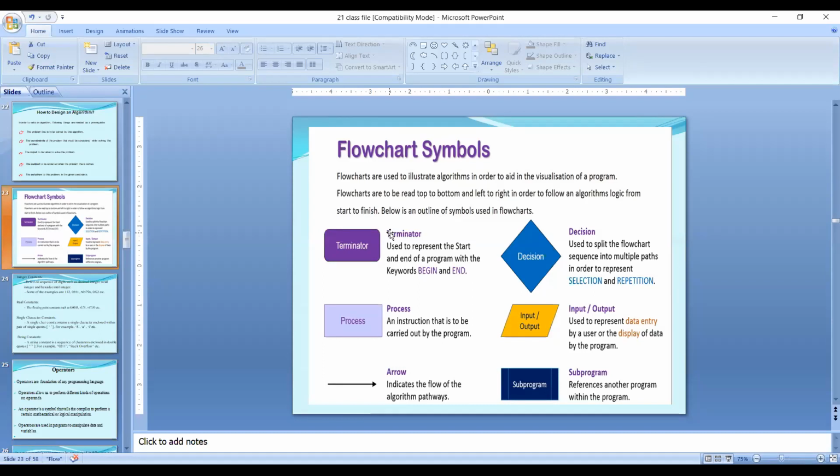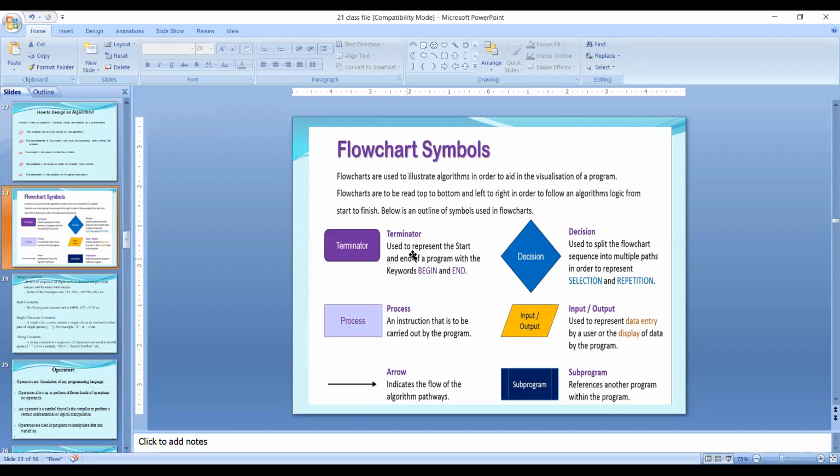Again, the definition is: the diagrammatical, pictorial or graphical representation of an algorithm is called a flowchart. Okay, if we want to draw a flowchart, we will use different symbols. First one is called oval.